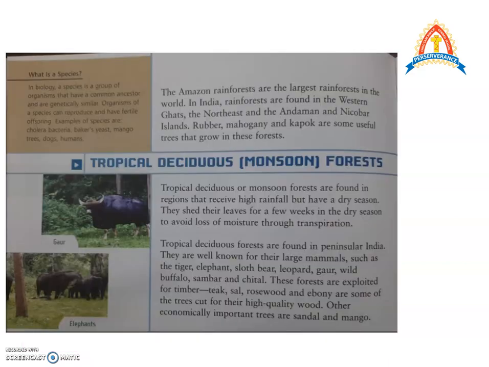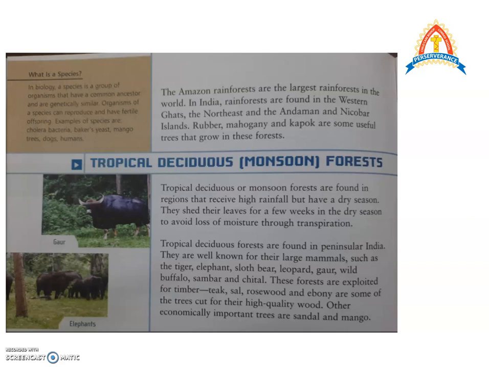The Amazon rainforests are the largest rainforests in the world. And in India also, we have these forests in the Western Ghats, the Northeast, the Andaman and Nicobar Islands. These are the places in India where we get very heavy rainfall and heat of the sun. Rubber, mahogany and kapok are some useful trees that grow in these forests.